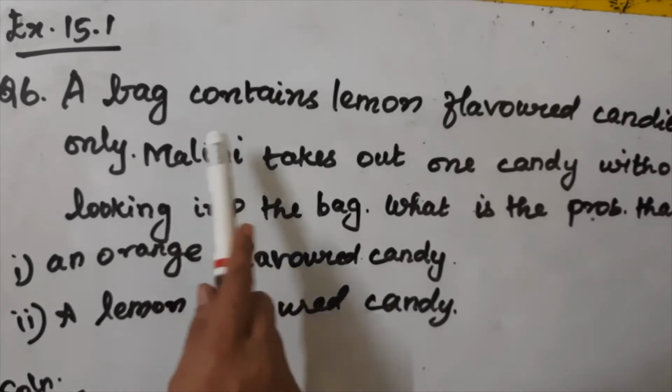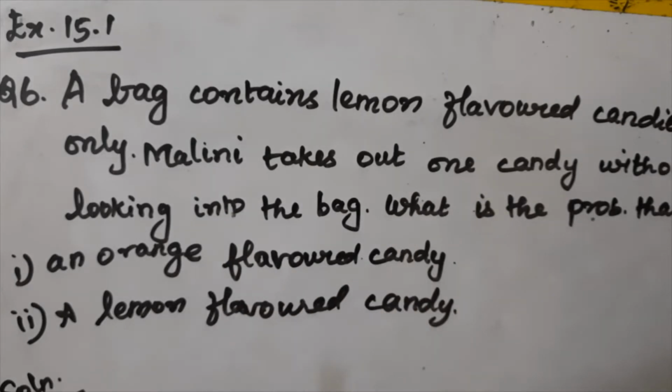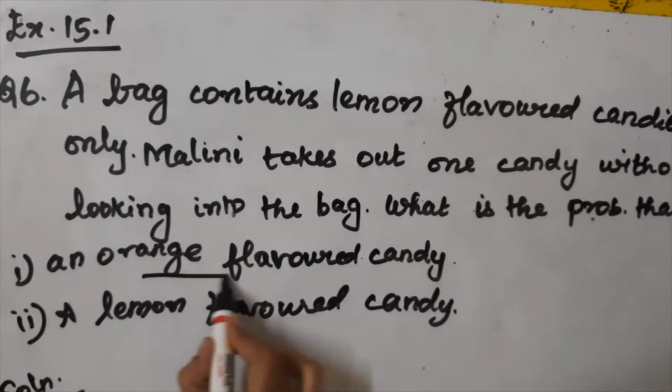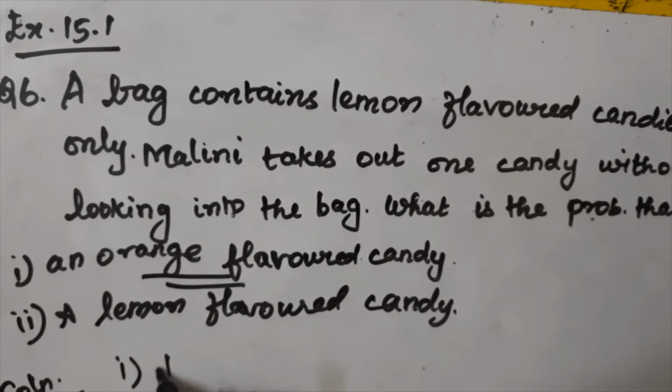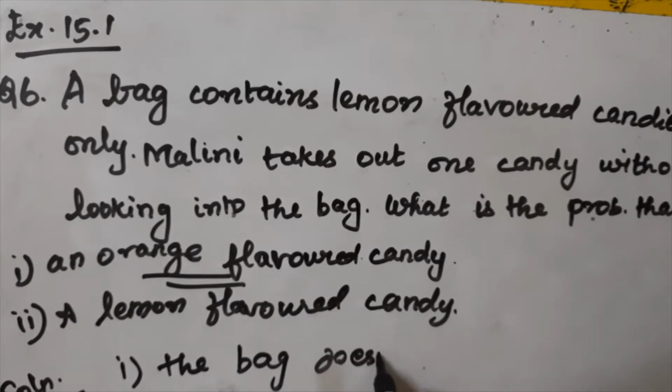So there is a bag which contains only lemon flavored candy. Therefore there are no orange candies.